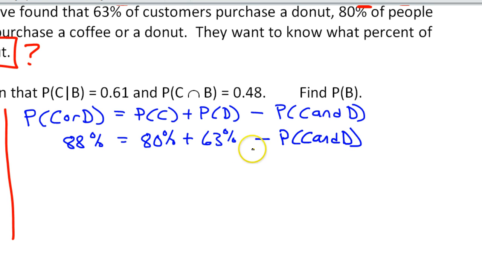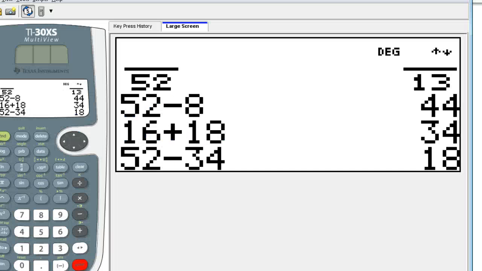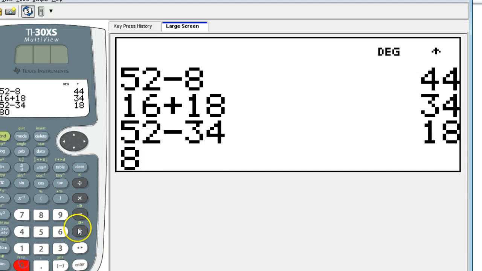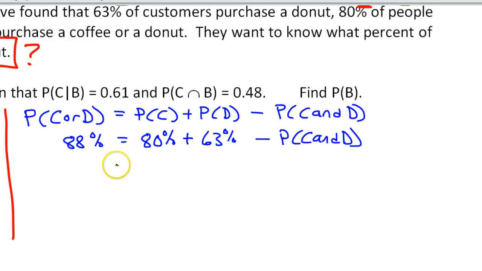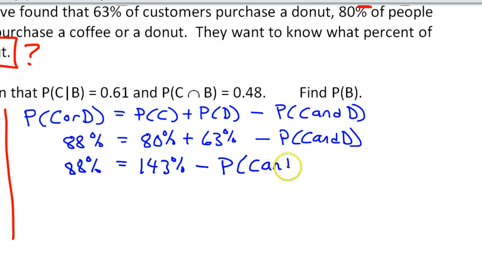Okay, so let's go ahead and add these together. 80 plus 63, of course, that's 143. So 88% is equal to 143% minus the probability of C and D, which is what we're supposed to find.